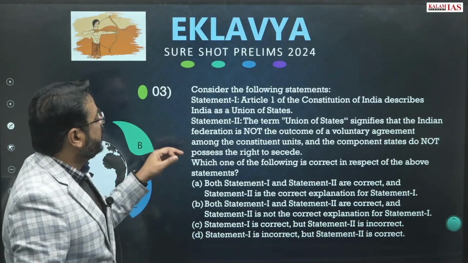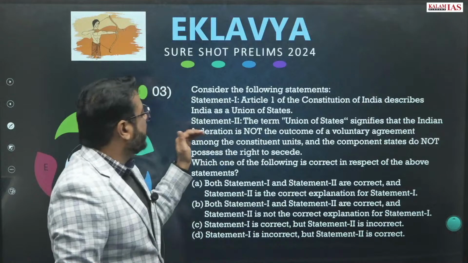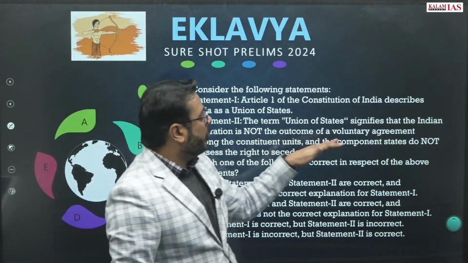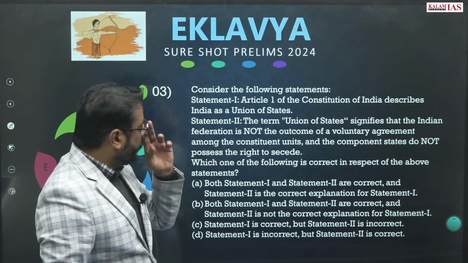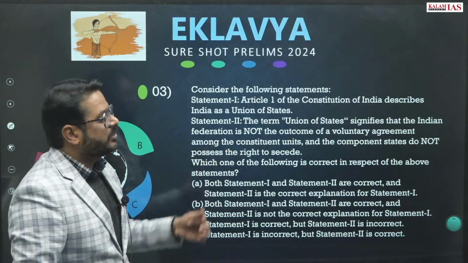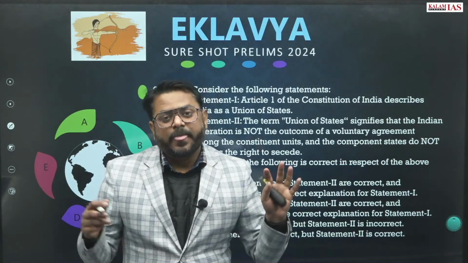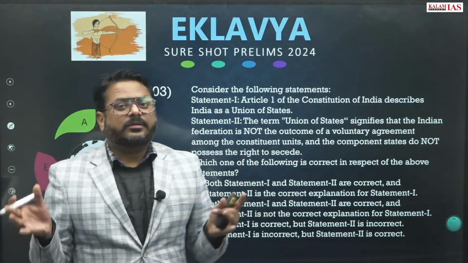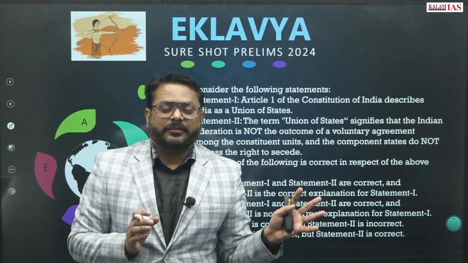Second statement: the term union of states signifies that the Indian Federation is not the outcome of a voluntary agreement among the constituent units, and the component states do not possess the right to secede. So this is what union of states is. In India, the states did not come together to form a union, right?